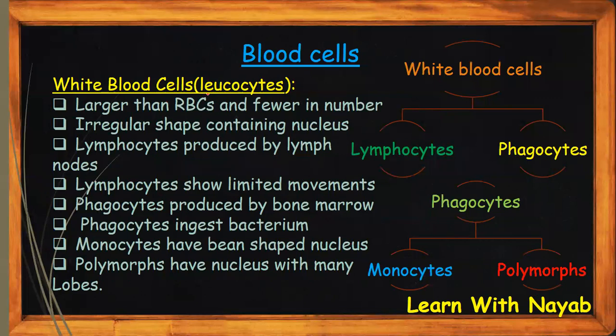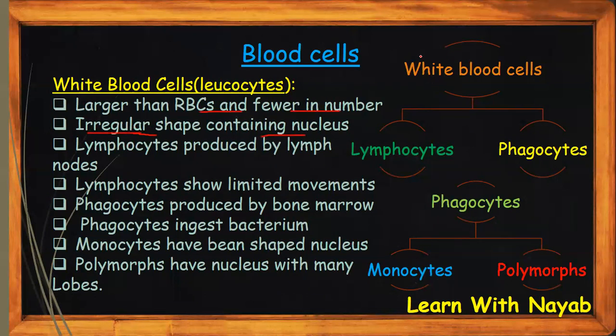White blood cells are called leukocytes. They're usually larger than red blood cells and fewer in number because they're larger, and they have irregular shapes containing a nucleus. They do have a nucleus, but their shapes are irregular, not circular like red blood cells. They don't have a specific shape. They can be in any shape.